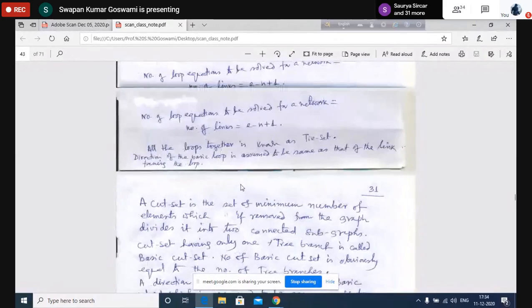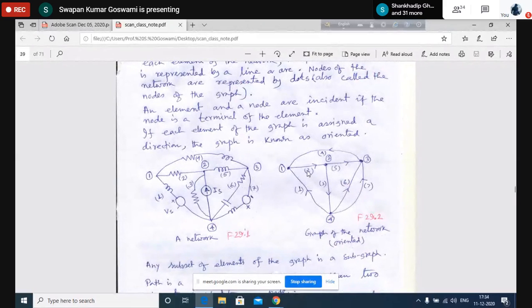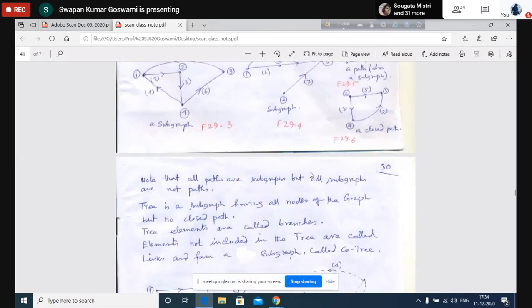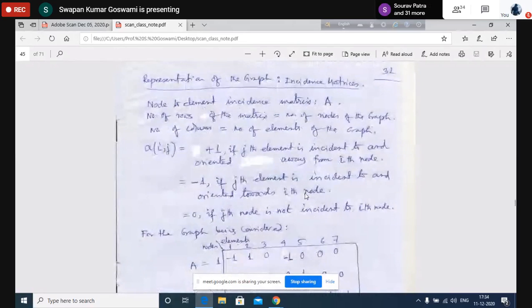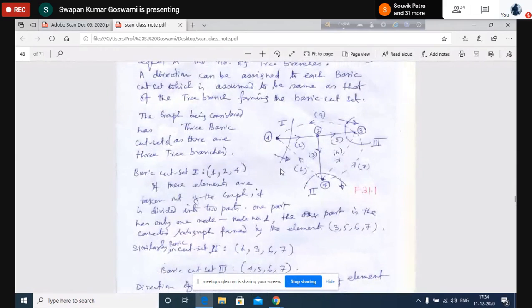Let us go back to element number 2. What happens in element number 2? Here it is between 1 and 2, away from node 1, so A12 will be +1, and A22 will be -1. So for element number 2, the entry corresponding to row 1 is +1, and corresponding to row 2 it is -1. Similarly element number 3, you can check from here also.